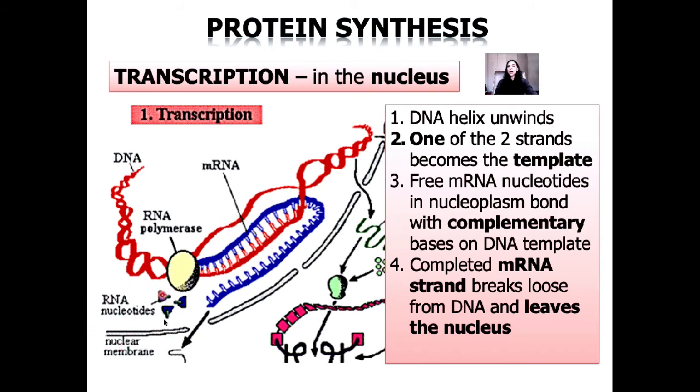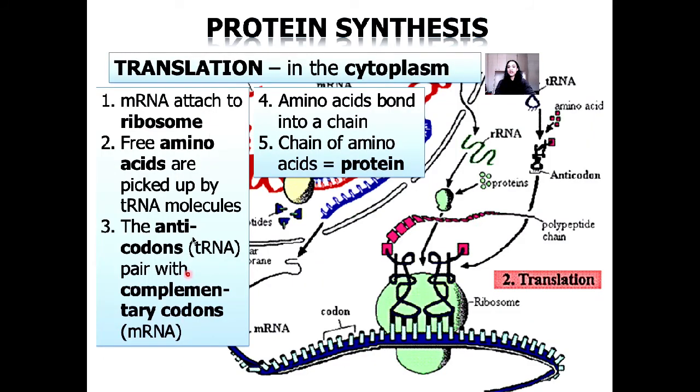Free messenger RNA nucleotides in the nucleoplasm will bond with the complementary bases on the DNA template. The completed messenger RNA strand breaks loose from the DNA and leaves the nucleus. Then we have translation that takes place in the cytoplasm. Step 1, the messenger RNA now attaches itself onto the ribosome.